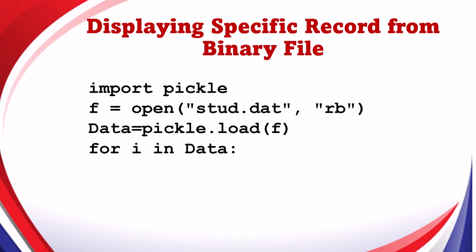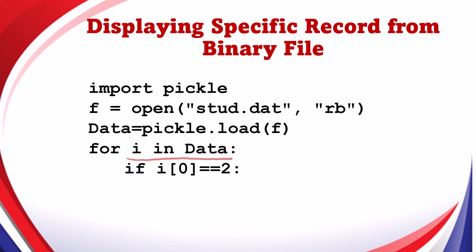Notice that for I in data, this statement is used to read the data from the data variable, and you can say we are traversing the list. If I[0], because I have stored data in the form of a list of lists, so at the 0 position we have roll number